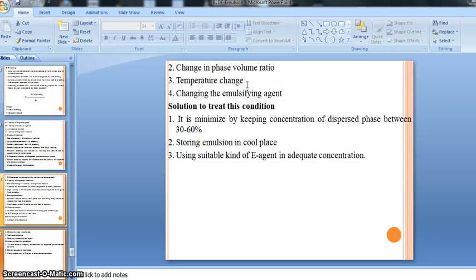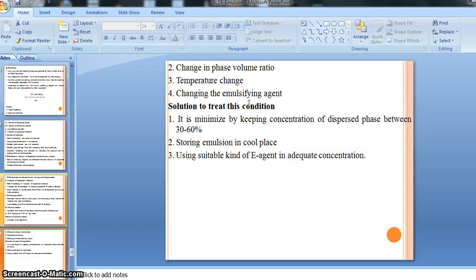Suppose we accidentally place an emulsion where the temperature goes up and down, then by this condition also phase inversion occurs. A change in the emulsifying agent is also a reason behind phase inversion.